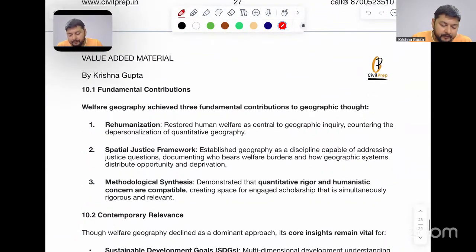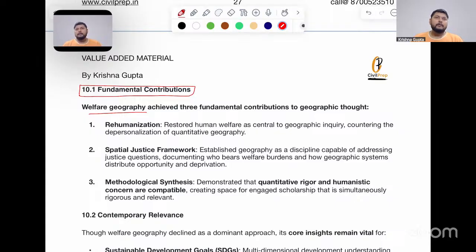Now, the next part: the fundamental contributions. Welfare geography, though it has its positives, certainly has its negatives also. But the fundamental contributions welfare geography made are quite significant. Welfare geography achieved three fundamental contributions to geographical thought. Number one, rehumanization, which was done because of the dehumanization by the quantitative revolution. Number two, spatial justice framework.